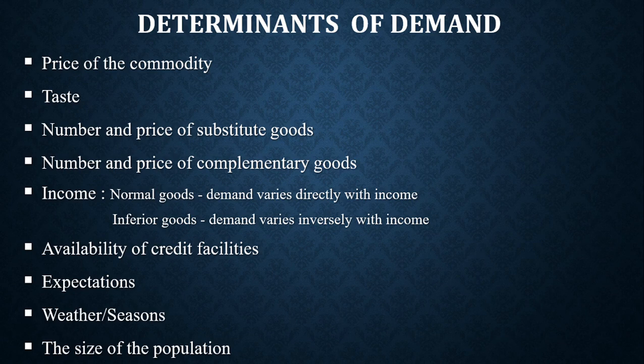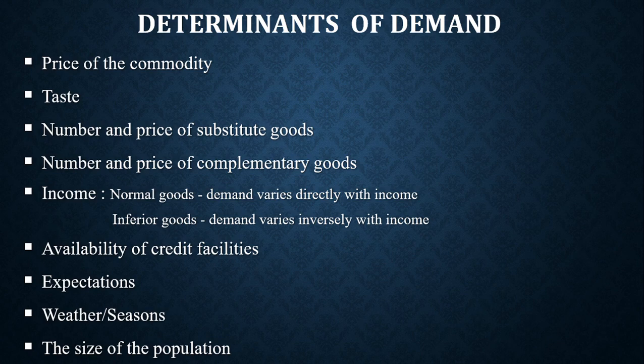The next is expectation. Let me just ask you once again, assuming that you hear that the price of milk is going to be tripled tomorrow. Are you going to buy less milk or you buy more milk today? You are likely to buy more milk today to save your money for tomorrow, because if the price of milk increases tomorrow, the milk you could have bought today would then be expensive tomorrow. So expectations of people determine how much of a commodity they demand.